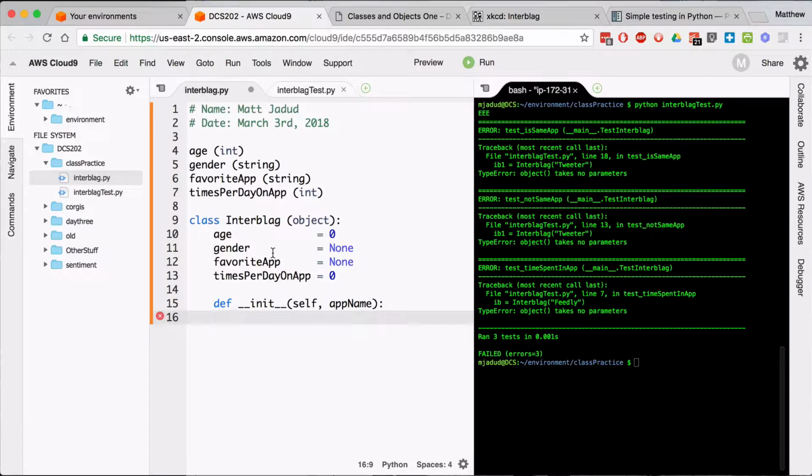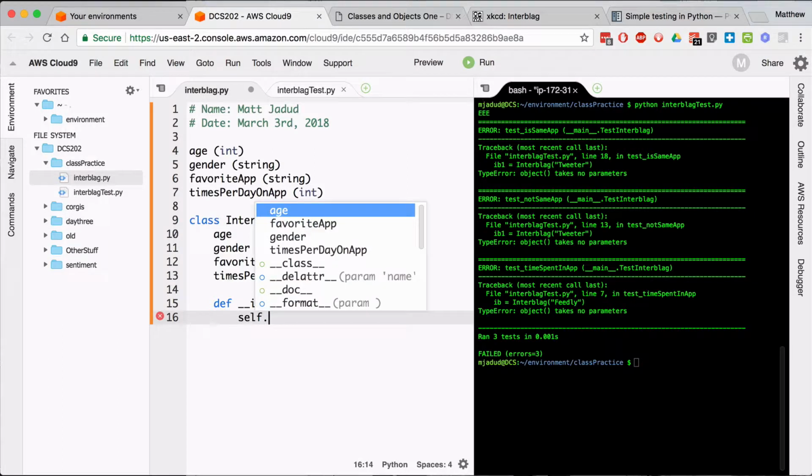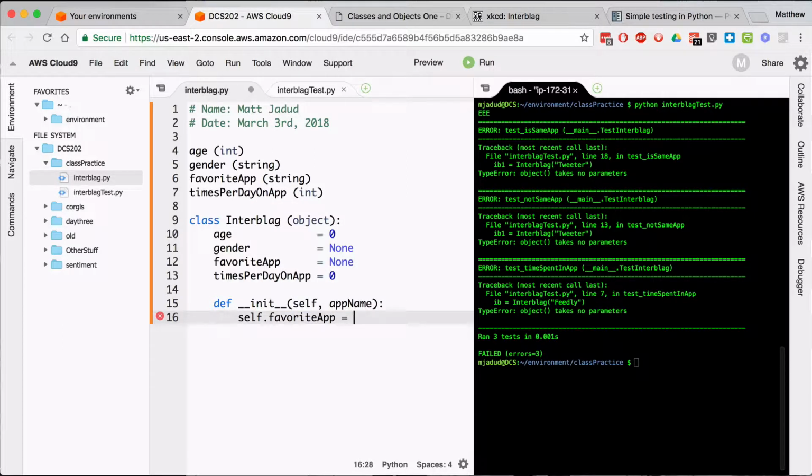So if I want to set this variable, I'm going to say self.favoriteApp is equal to this variable right here, app name. So that way when someone creates an object from this class, and they say that I'd like it to be a Tweeter app or a Feedly app, that it will set its internal variable to the name that we are given.